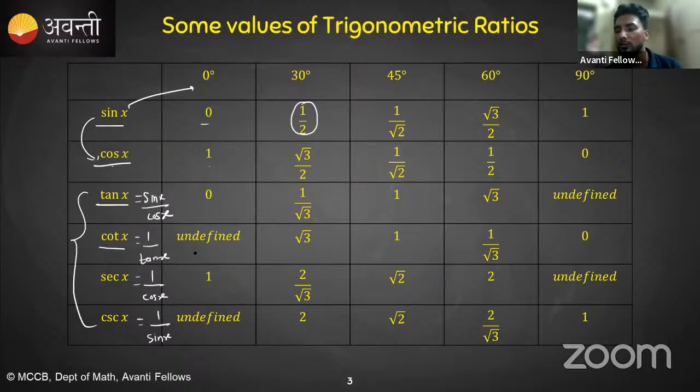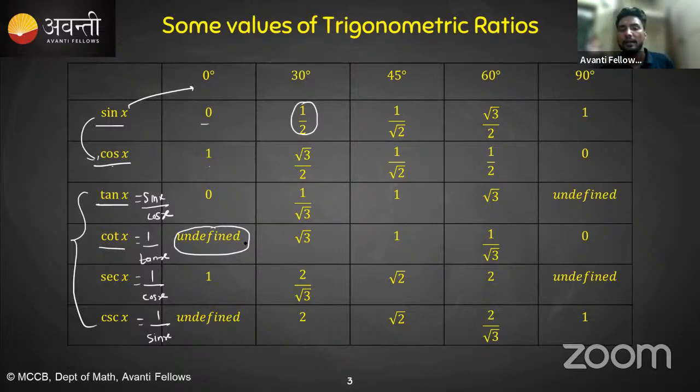And I've also told you about when a value is undefined. When the denominator becomes 0, then that kind of value is undefined, because the denominator can't be 0. So that's what we discussed in the previous class. Just remember all these values.